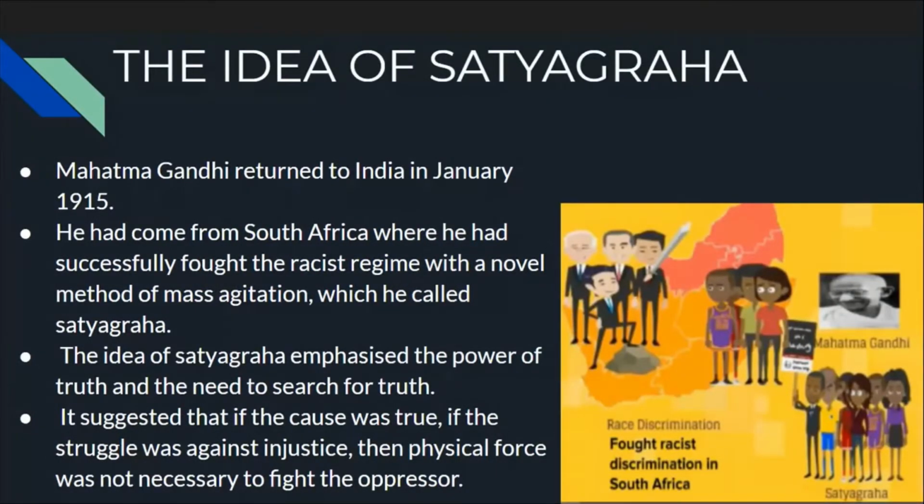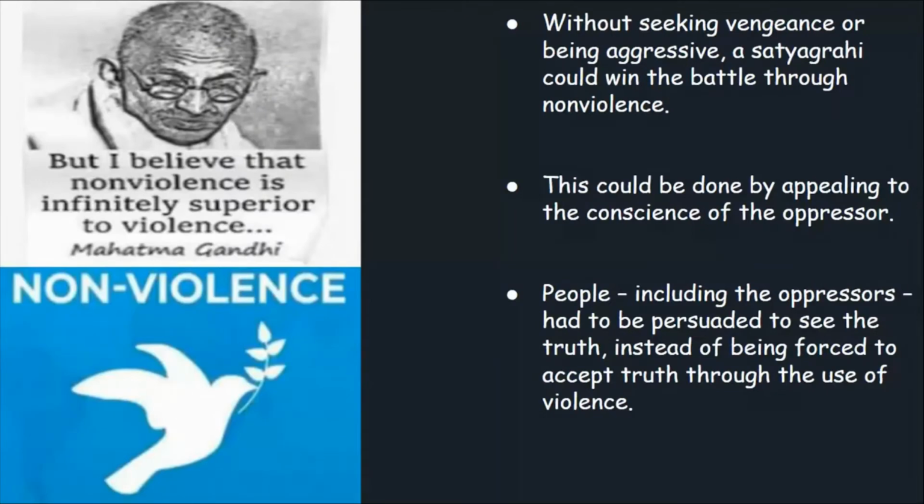Mahatma Gandhi came from South Africa to India in January 1915, where in South Africa he had successfully fought the racist regime with the novel method of Satyagraha. What is Satyagraha? Hold on to truth. It suggested that if your cause was true and against injustice, then physical force is not required to fight the oppressor. He always supported non-violence and always rejected violence.